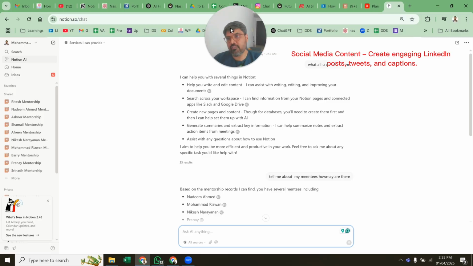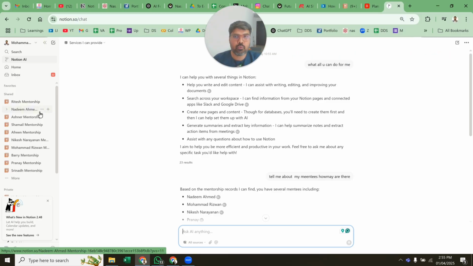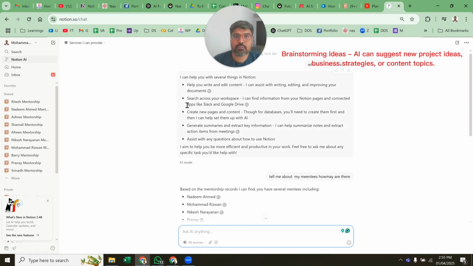I have a lot of mentees, and I have pages for each and every one, with their progress and everything. It's very tough for me to know everything, so this tool really helps me gather my thoughts and communicate with my mentees accordingly. It also helps search through different Notion pages and connected apps like Google and Slack, and you can connect multiple ones.